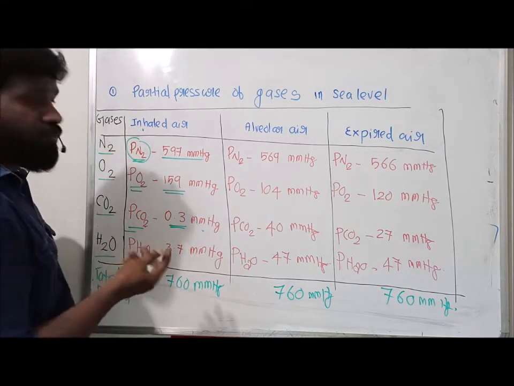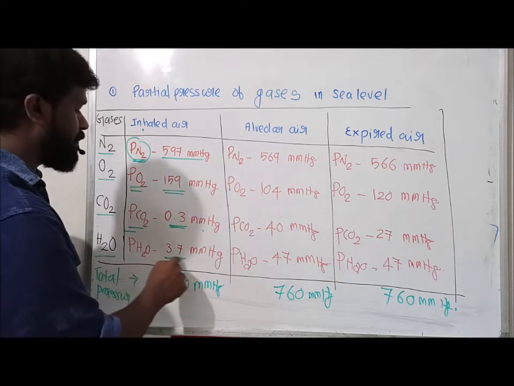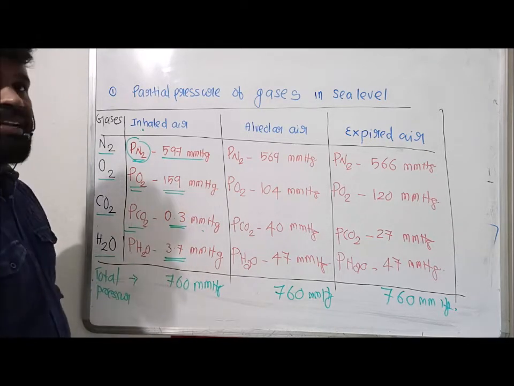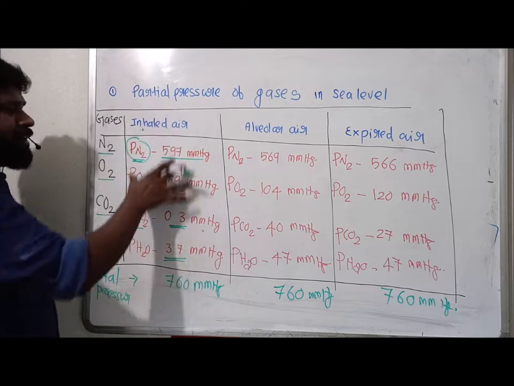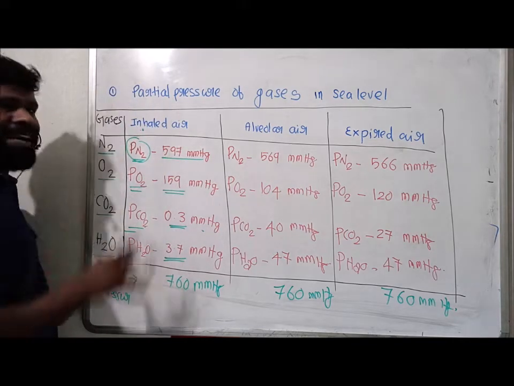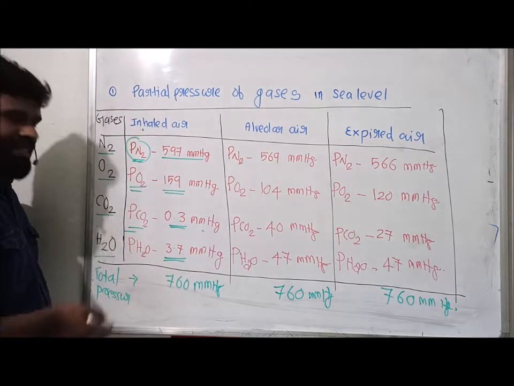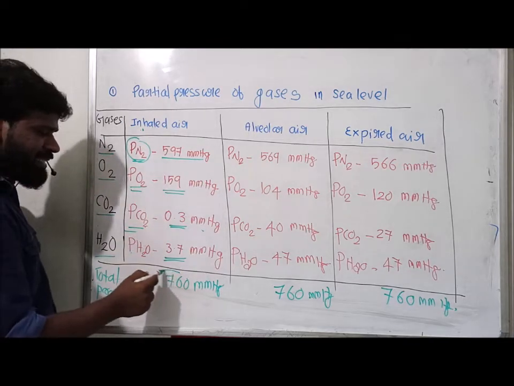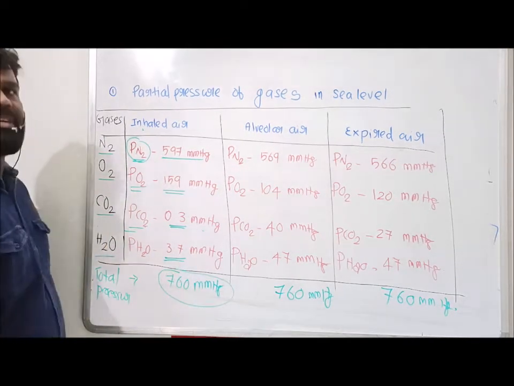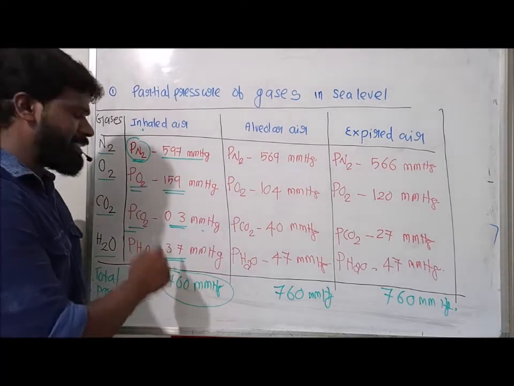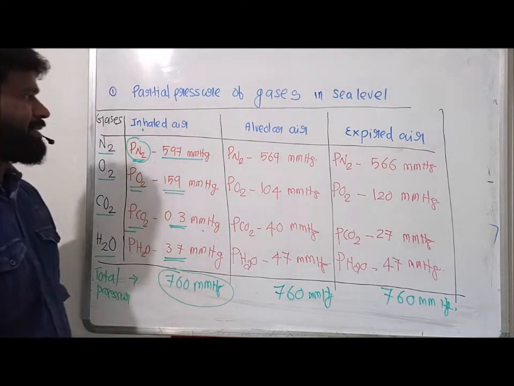Then the partial pressure of water vapor is 3.7 mmHg. These are the partial pressures of gases in inhaled or atmospheric air. The total pressure of these gases is one atmospheric pressure, about 760 mmHg.